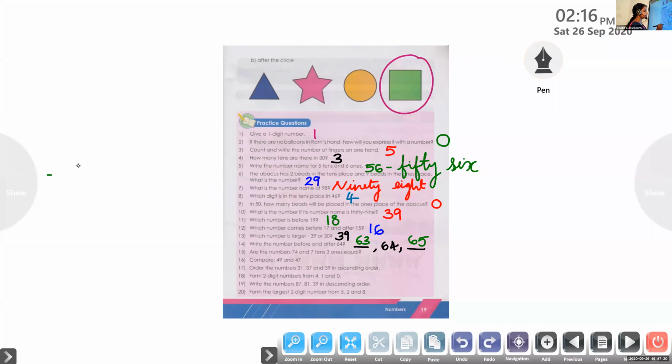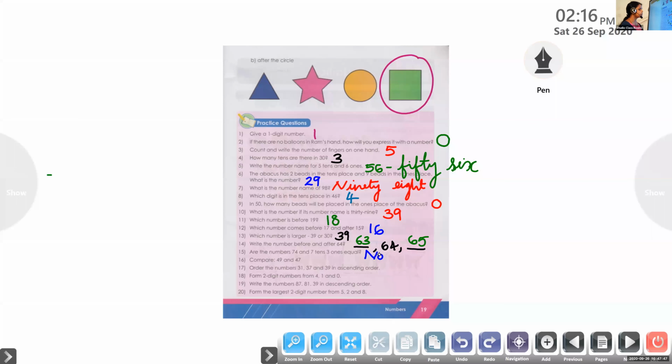So, what is the answer? N-O, no. 73 is 7 tens and 3 ones. 74 means 7 tens plus 4 ones. So, they are not at all equal.